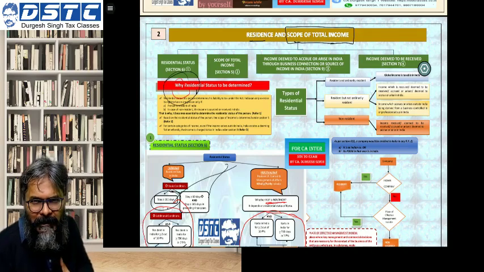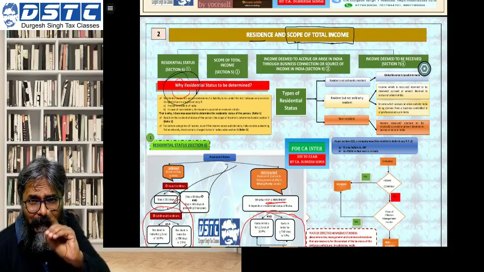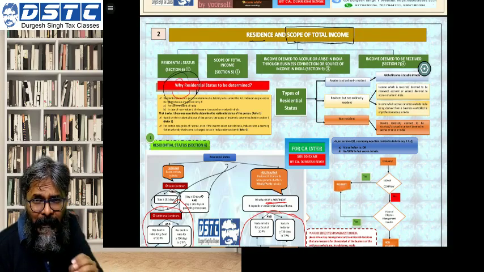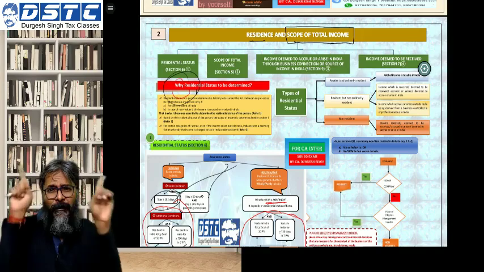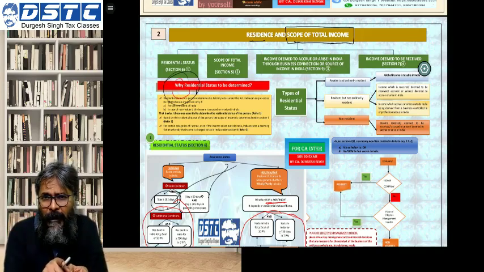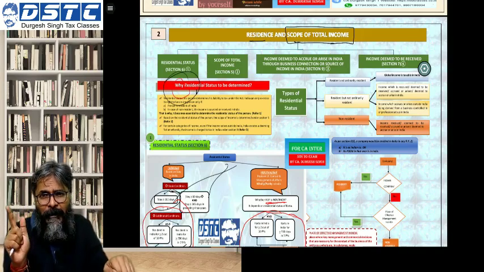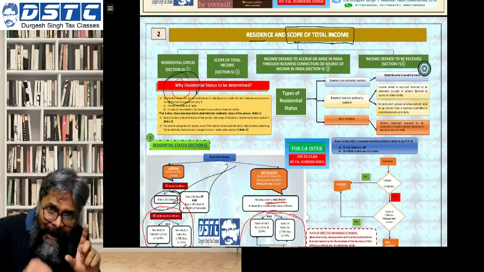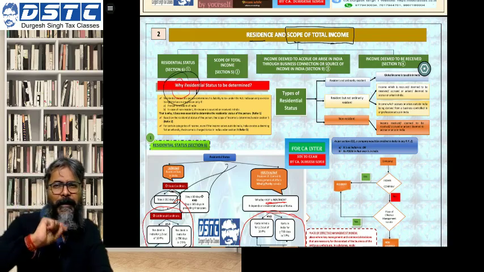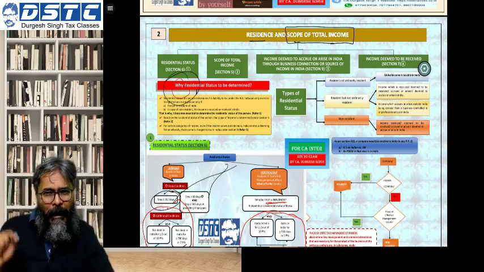So students, the residential status is important for determining the scope. The only trickiest part was about resident and not ordinary resident, yesterday's discussion. Whereas if you are a resident, generally your world income is taxable. What is world income? Indian income as well as foreign income. World income is taxable. But if you are an R and NOR, then one portion of foreign income will not be charged to tax.